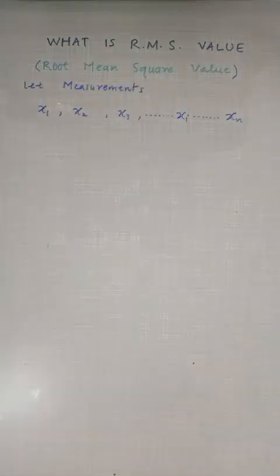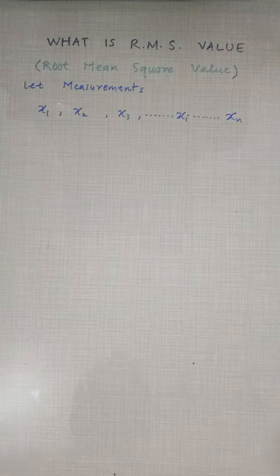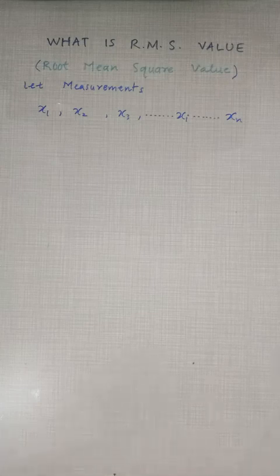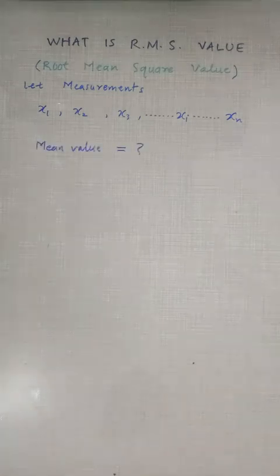Suppose there are n measurements of a quantity starting from x1, x2, x3, and so on to xi, any measurement xi, and finally the last measurement is xn. So what will be its mean value?